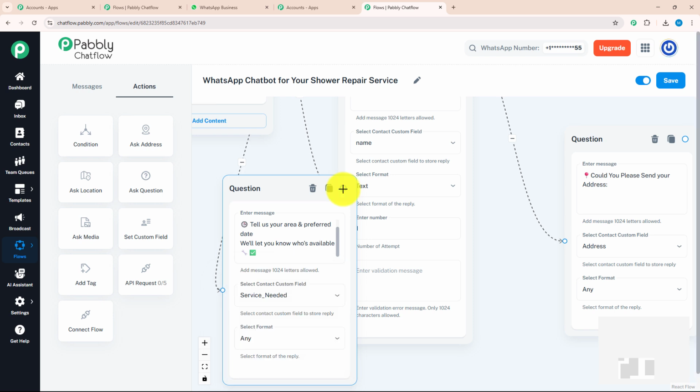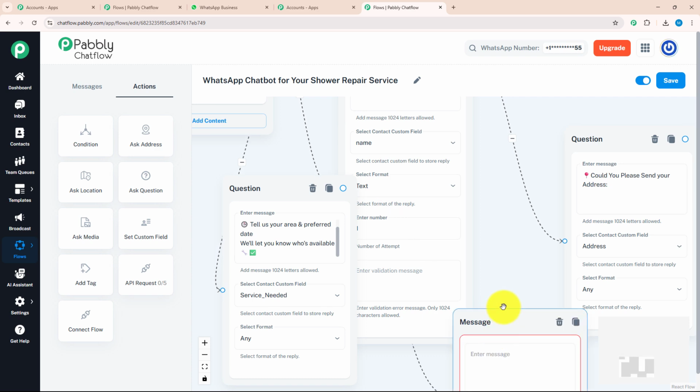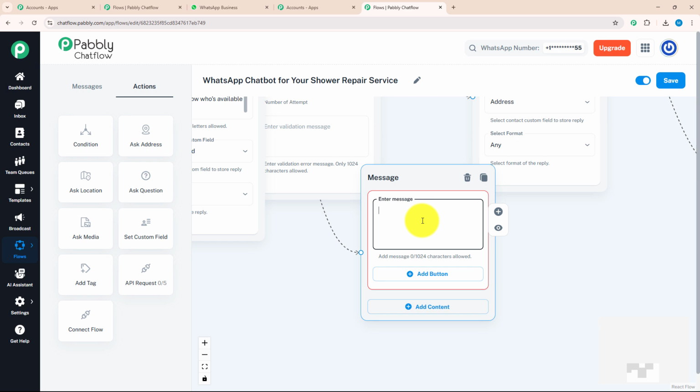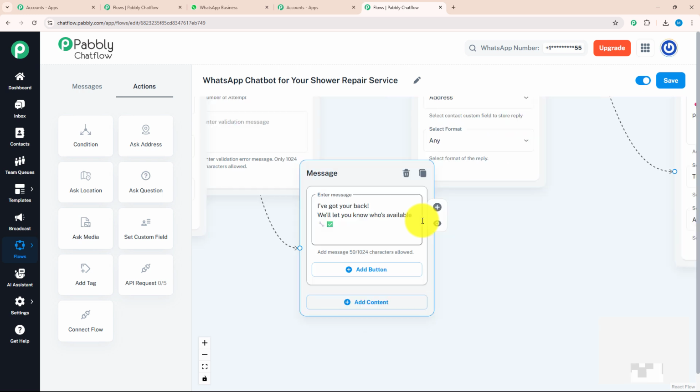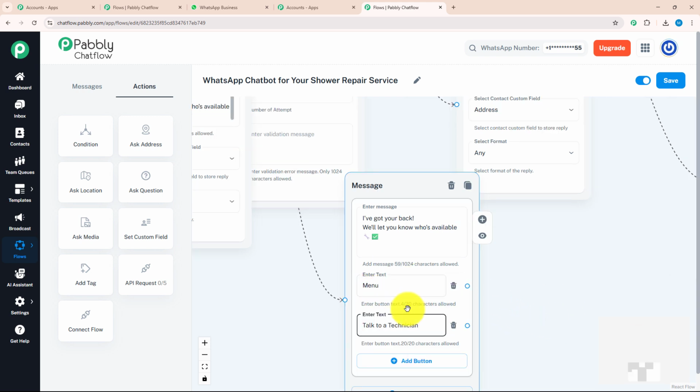As soon as my customer enters all the details, I will send them a message. For that, I will drag and drop this option, select the text button over here and enter my message which says, "I have got your back. We will let you know who's available." And with that, I will put action buttons which say menu and talk to technician.